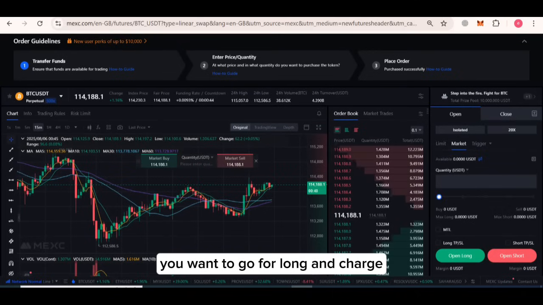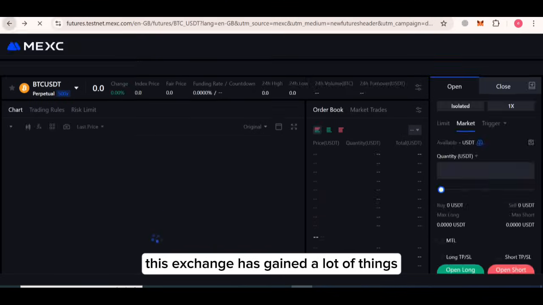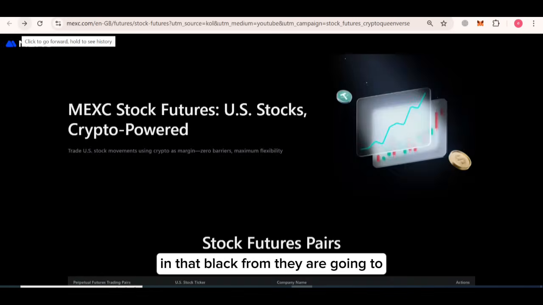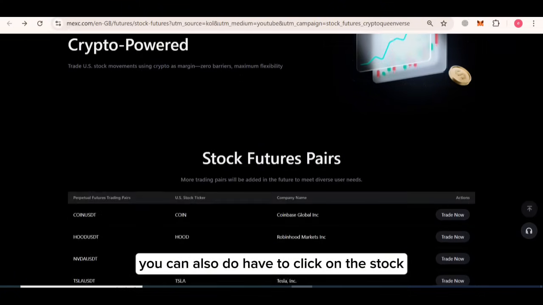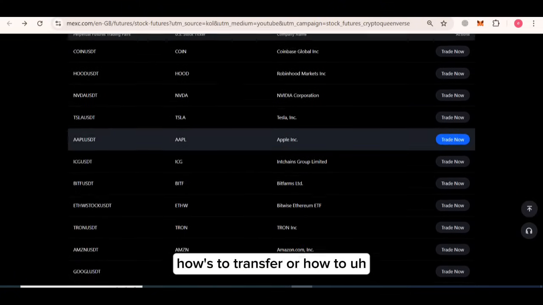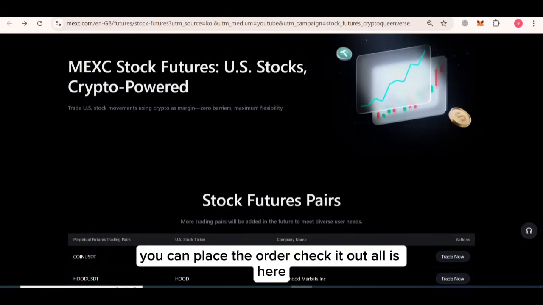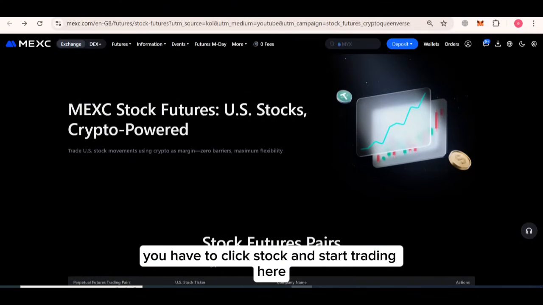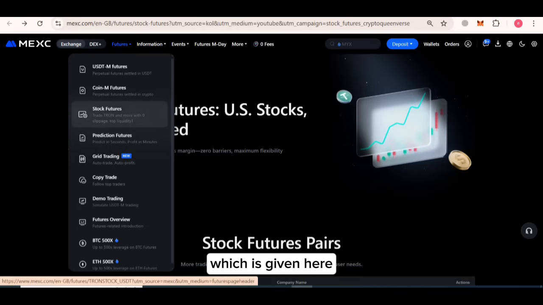If you want to go long or short, you have to enter the amount. You can see all their details. This exchange has gained a lot of things on the platform. They are going to be among the best exchanges, fast for you, but do your own research before investing in these kinds of projects, before trading on these. You also have to click on the stock, start trading, and here is how to transfer funds and how to place the order. Check it out, it is all here. You have to click stock and start trading, which is given here. You can see the stock futures given here.